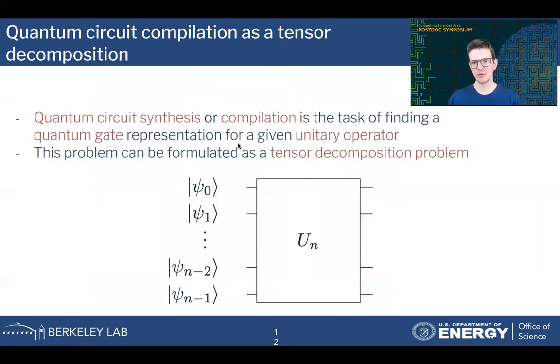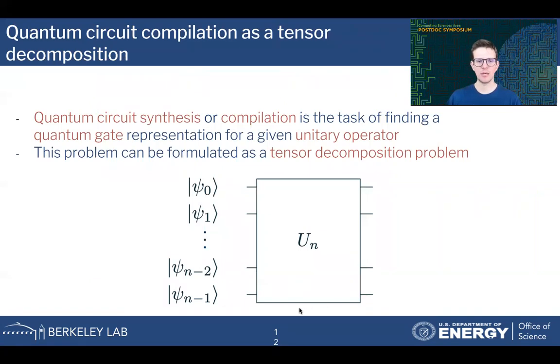A second, totally different example application that we can try to solve with FunFact is quantum circuit compilation or quantum circuit synthesis. This is the task of finding a quantum gate representation for a given unitary operator, and it is a problem which can be solved as a tensor decomposition problem. Assume that we have some unitary U, which acts on n qubits, so it's a 2 to the power n by 2 to the power n matrix.